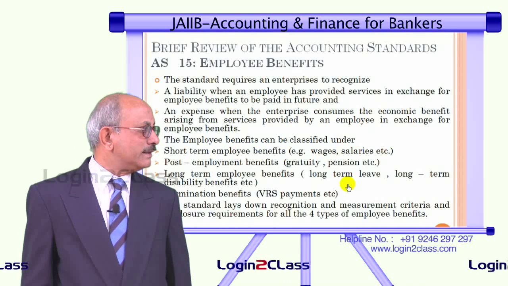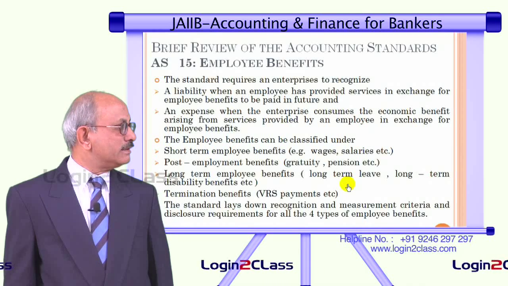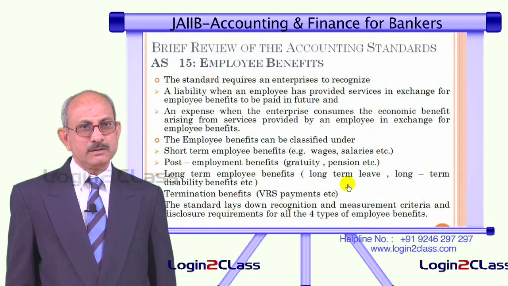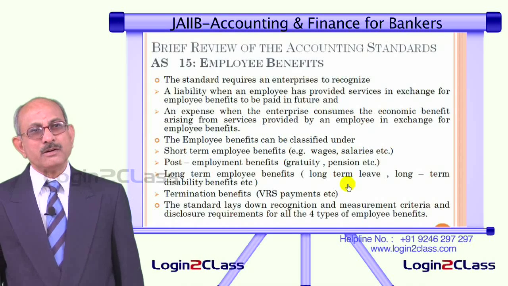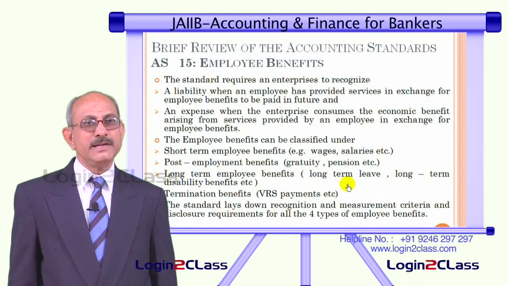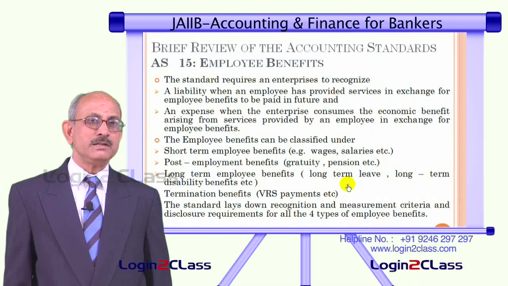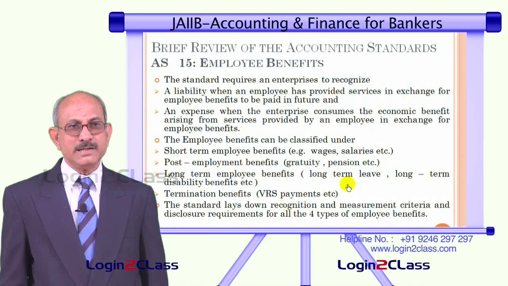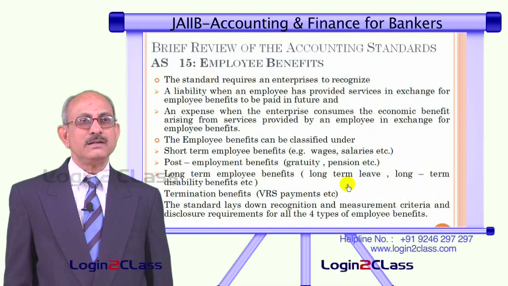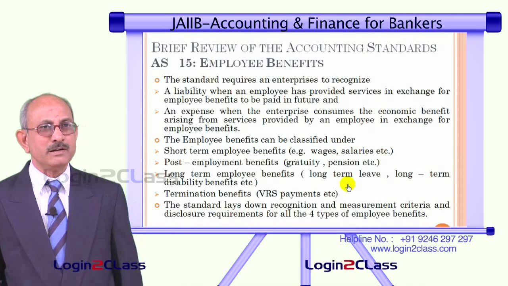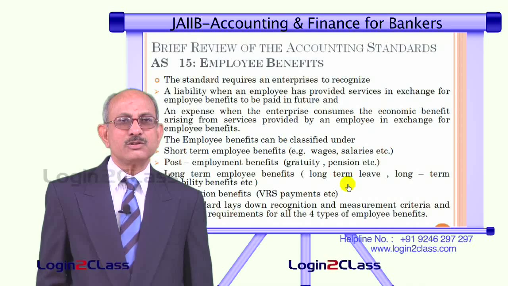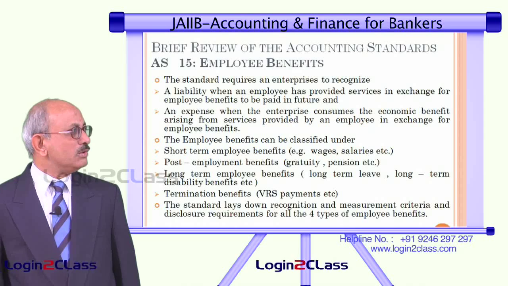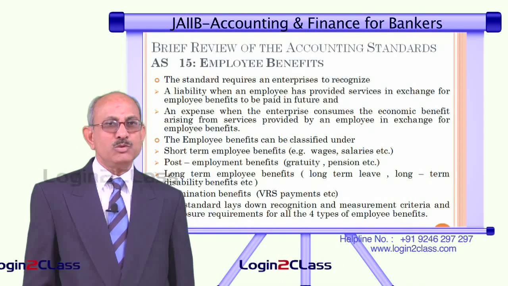For example, let us say a company has a practice of giving a benefit of leave encashment to the employees. Normally this leave encashment may not be exercised by the employee in any year, but that is a benefit which has to be given by the entity. So since it is a cost involved for the entity, it needs to account for this on a yearly basis. Every accounting period, whether or not actually paid, this cost needs to be accounted for. So AS 15 goes into the details of this and gives an idea as to how all these benefits need to be accounted in the books of the entity.